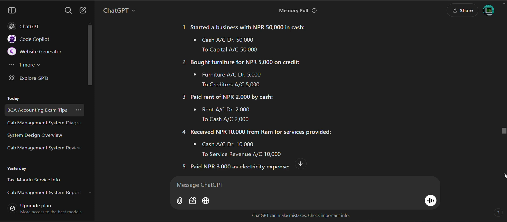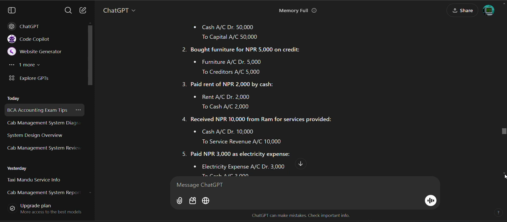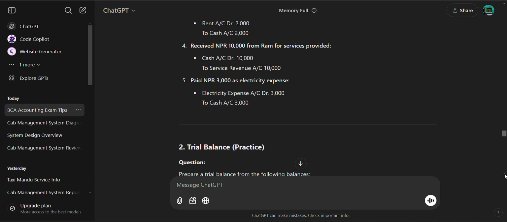Then received 10,000 from Ram for service provided: cash account debit to service revenue account 10,000. Paid 3,000 as electricity expenses: electricity expenses account debit 3,000 to cash account 3,000.